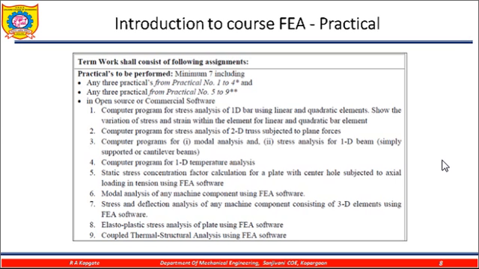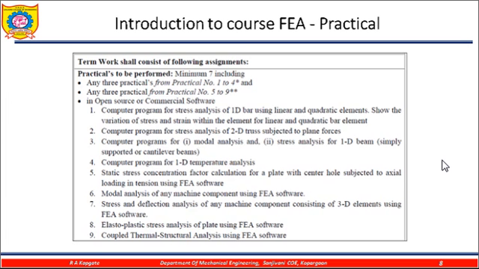I have already mentioned that the matrices increase, from a 4 by 4 matrix to 10 by 10, 12 by 12. When we go for a 12 by 12 matrix, we could not solve the problem very easily. So we need to use Excel sheets or MATLAB or Scilab or ANSYS software to solve that.